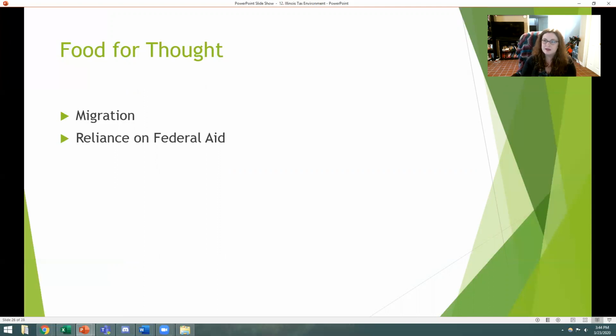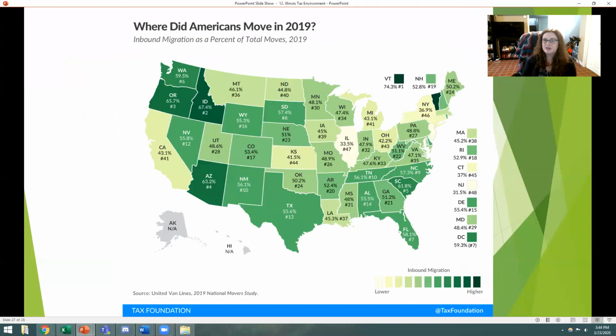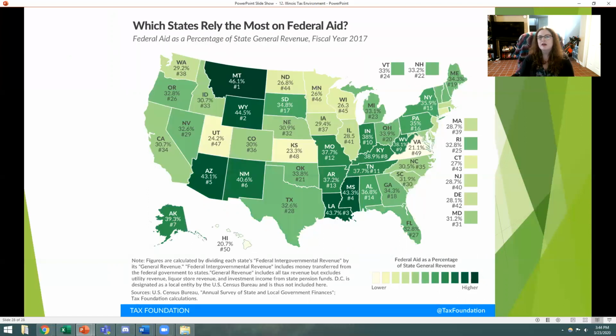So what does that mean? What does that mean for people? Well, it turns out that we actually have one of the lowest, if not the lowest, inbound migration as a percentage of total movers in the state. Our taxes are both really, really high, and the amount of new people we have is really low. So what do we do with that? Well, if we want to maintain the same payments and the same projects, and we have less people, or we don't have really an increase of people, but we have an increase of projects, then we have to raise taxes. That's something that we have to think about.